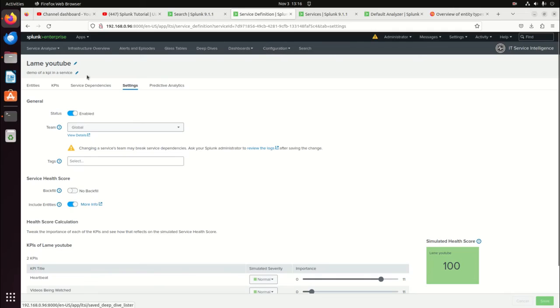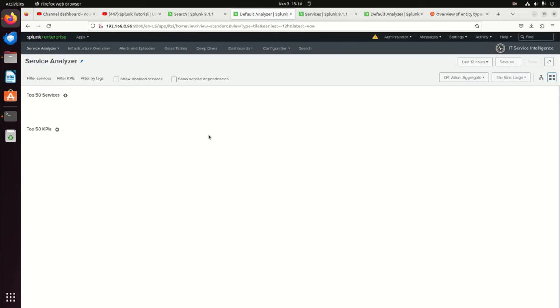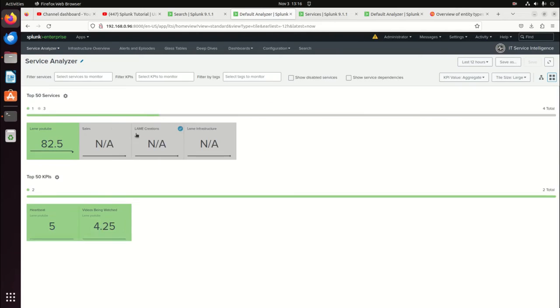Nope, not that service definition. We're going to go service analyzer, default analyzer. And if we've given it just enough time so it loads itself up, we will have four services. Yep. Now their score is gray because there's no KPIs. But that's all right, I can see my four services.